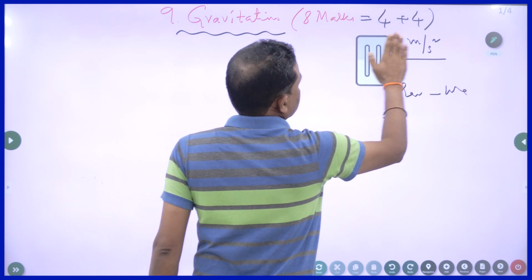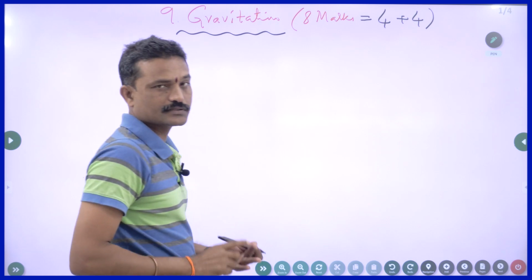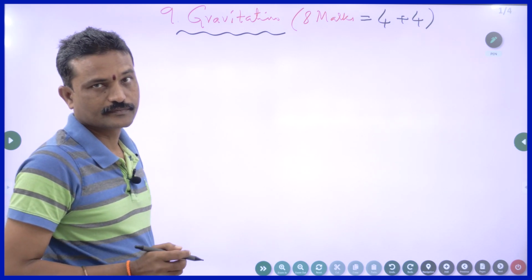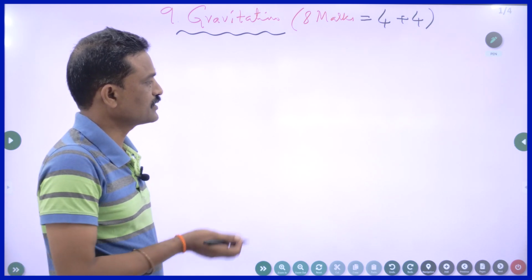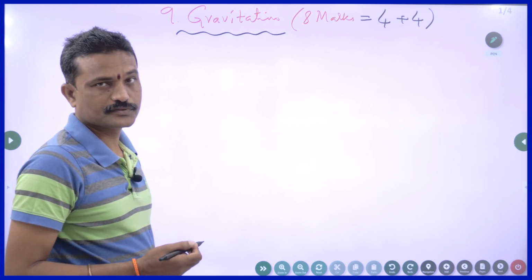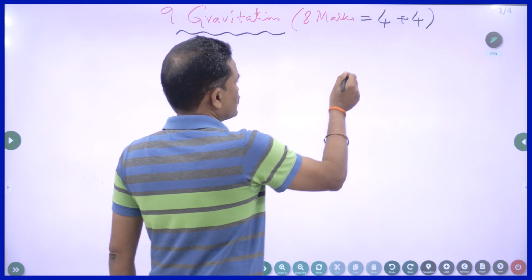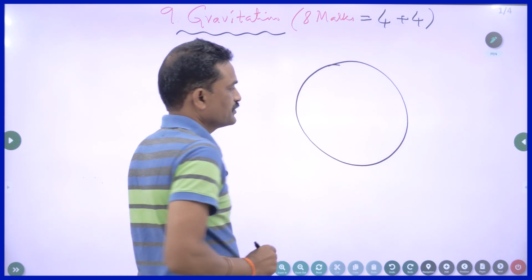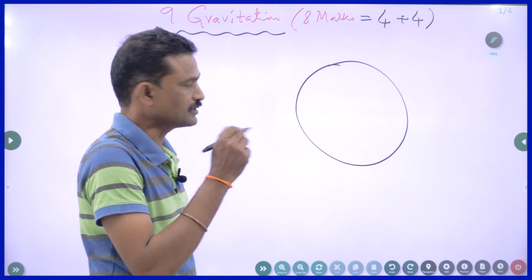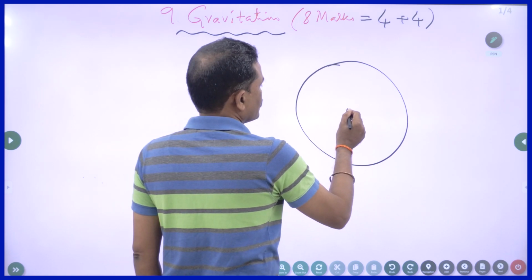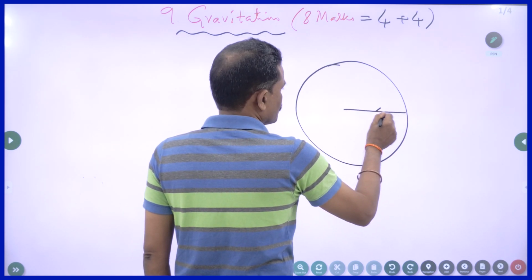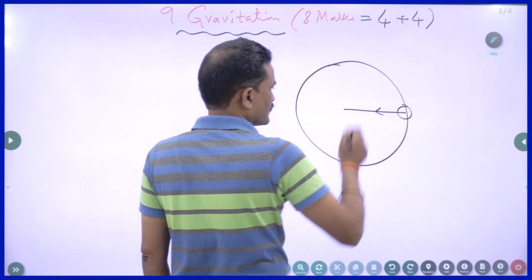One is called centripetal force, the other is called centrifugal force. Why am I telling these two? Because we use centripetal force in the derivation of the expression for orbital velocity. Suppose you are going in a circular orbit; there must be some force required to keep this object in the circular path.